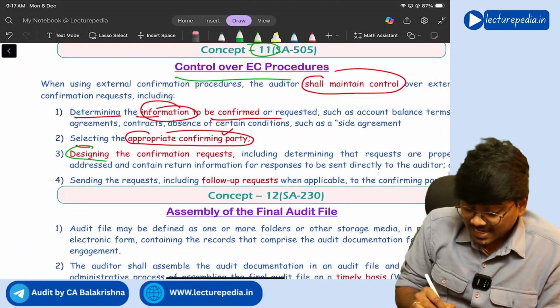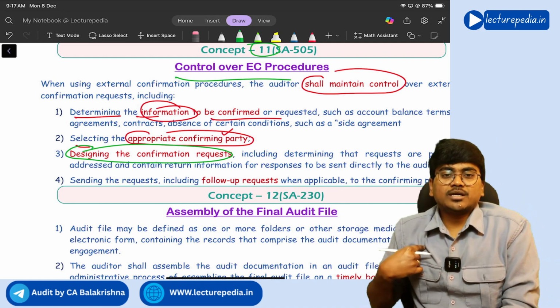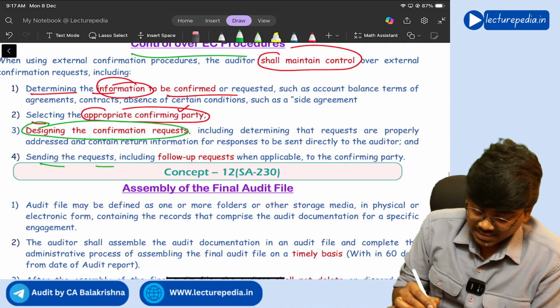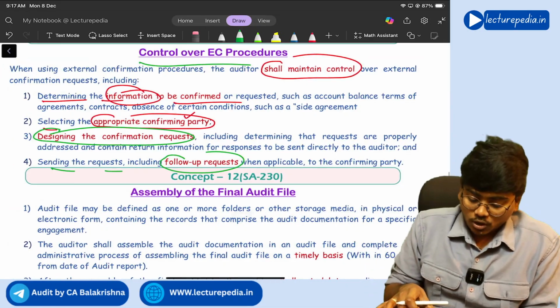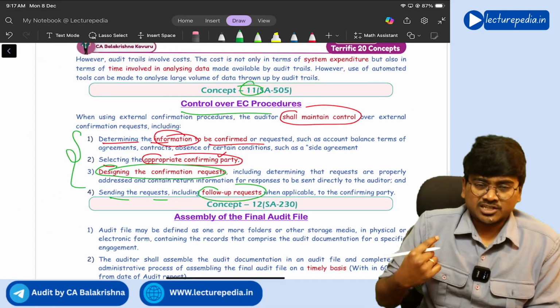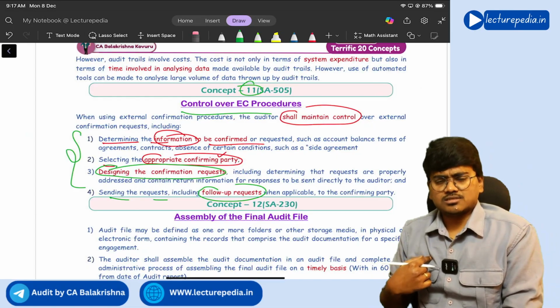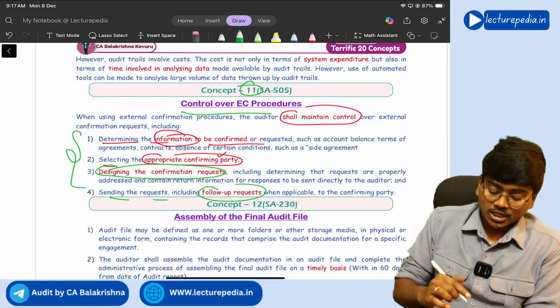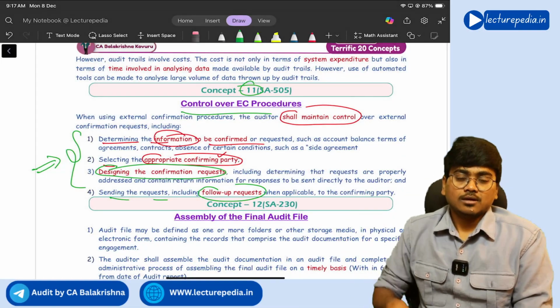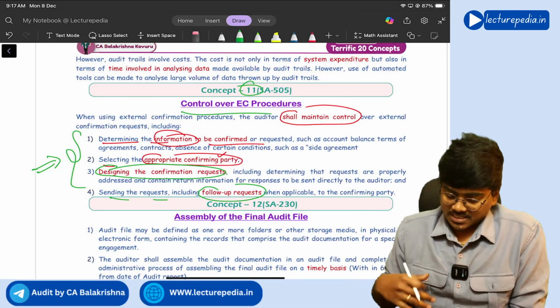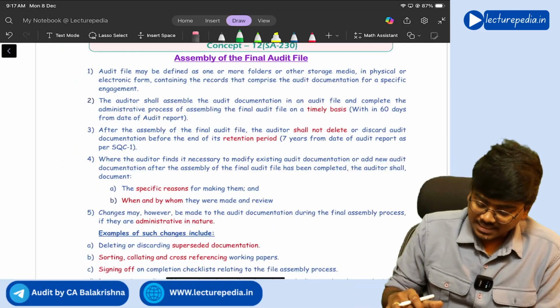Next, design of a confirmation request should be made by the auditor only. Next, sending the request including follow up request should also be done by auditor only. So on all these aspects, external auditor, that is statutory auditor, should have control. He should not assign this task to some other persons. Got it? Yes.